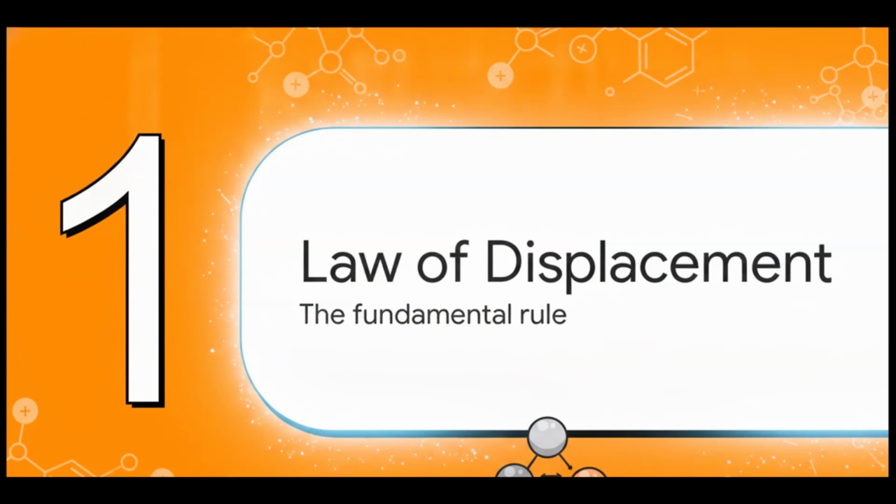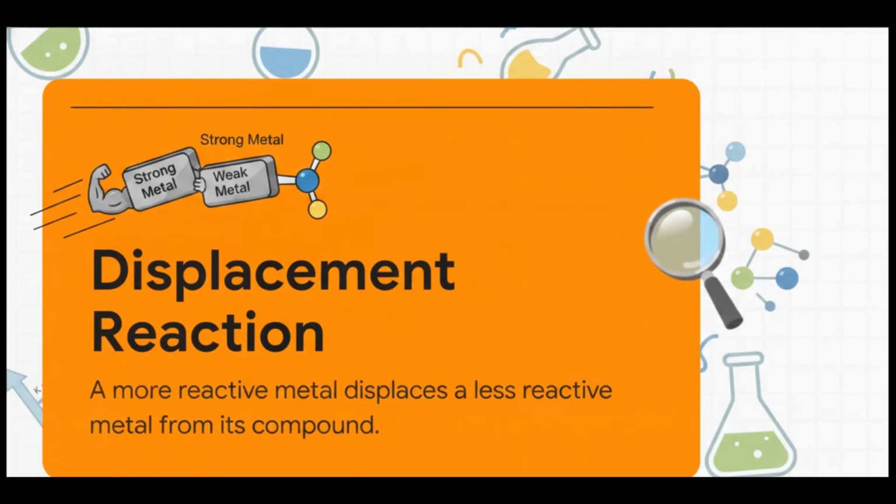All right, Section 1, the law of displacement. Let's lay down the fundamental rule for this microscopic competition. So the crucial point is this. A displacement reaction occurs when a more reactive metal replaces a less reactive metal from its compound or solution. Think of it as the ultimate bully rule of chemistry. The stronger, more reactive metal just walks up to a compound, shoves the weaker metal out of the way, and takes its place. And the weaker metal, it's just left all by itself.